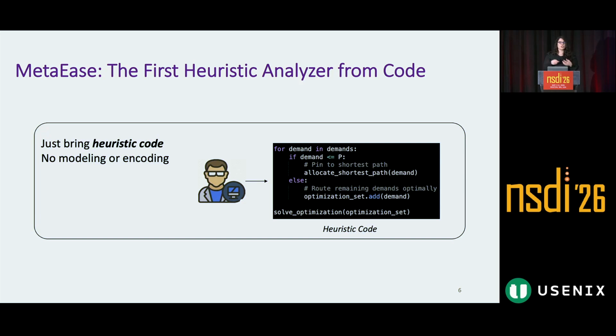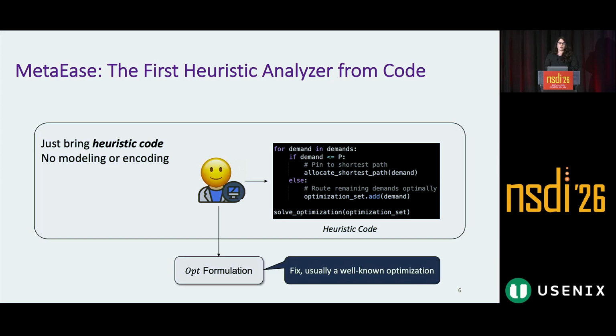We introduce MetaEase. In MetaEase, you just bring your heuristic code. There is no encoding or mathematical formulation needed. The same heuristic you use in production, you can analyze it. This is a much simpler interface for developers. Along with the code, the developer should provide the optimal formulation, the thing they want to compare the heuristic against, which is usually a fixed and well-known optimization.